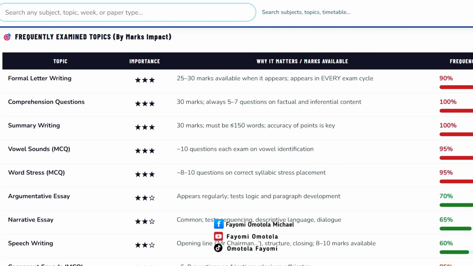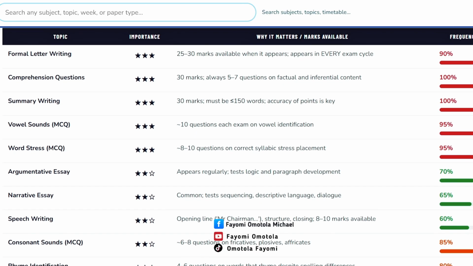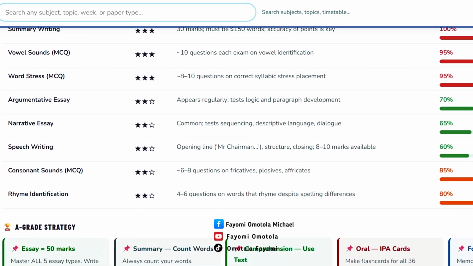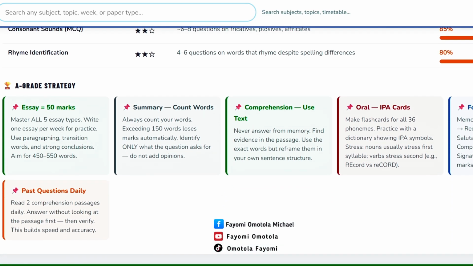Now look at it again. Frequently examined topics, they are mentioned. How many marks? 100%. You could just check the screen and be able to see them: stress, rhyme, and the rest. So these are the things that can make you gain A, and what is needed. Check the A grade strategy: essay writing, what you need to master; the summary, what you need to master; comprehension, what you need to answer. Like that comprehension said, never answer from memory. Find evidence in the passage. Did you see that? Find evidence in the passage.